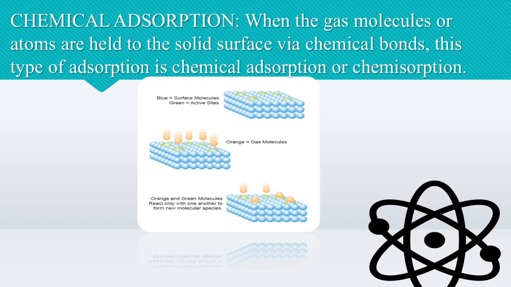Sometimes these two processes, physical adsorption and chemical adsorption, occur simultaneously and it is not easy to ascertain the type of adsorption. For example, dihydrogen is first adsorbed on nickel by van der Waals forces. Molecules of hydrogen then dissociate to form hydrogen atoms, which are held on the surface by chemisorption. You can check here in the figure how chemical adsorption is taking place.